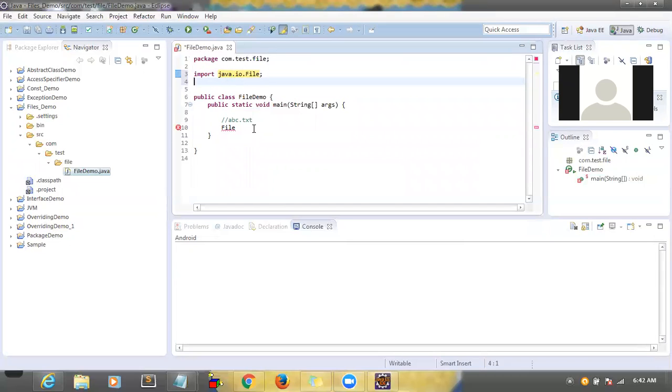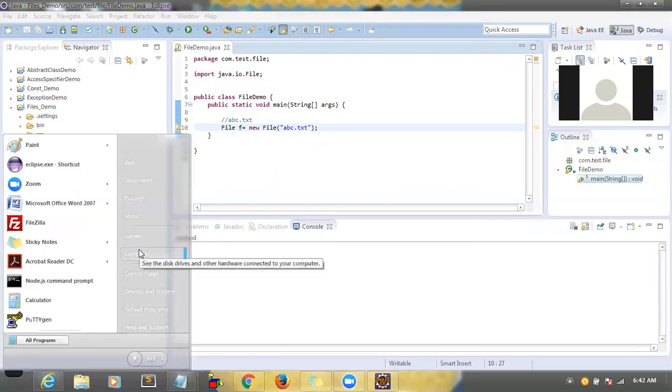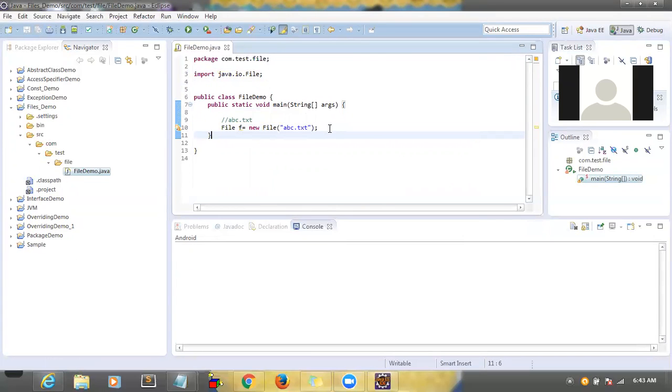This class comes from the Java library, meaning from the JDK. Now create an object for this class: File f = new File. What is the name of your file? You have to keep it as part of the constructor: abc.txt. If you want to create this file in a specific drive, we'll see the location later. First we will try to create it. This is my file name.